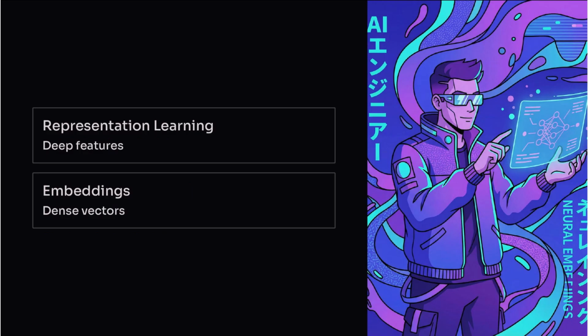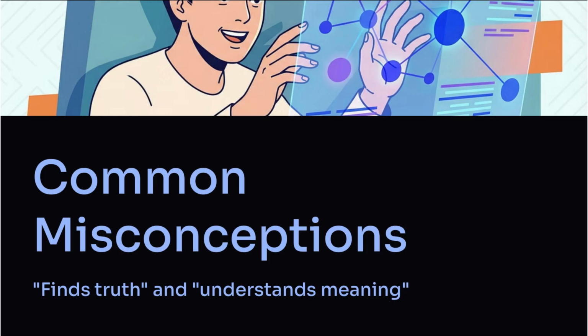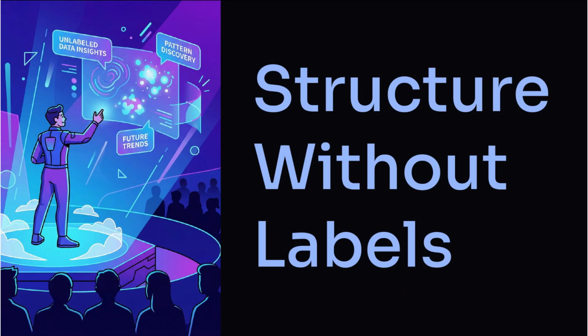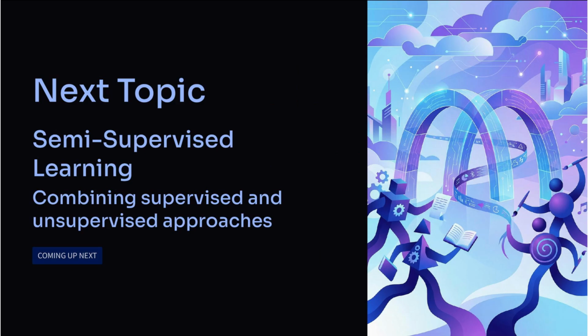A common misconception is that unsupervised learning finds truth automatically. Its strengths include flexibility and discovery. Its limitations include uncertainty and evaluation difficulty. The core takeaway is that unsupervised learning discovers structure without labels. Next, we examine semi-supervised learning, which combines labeled and unlabeled data.